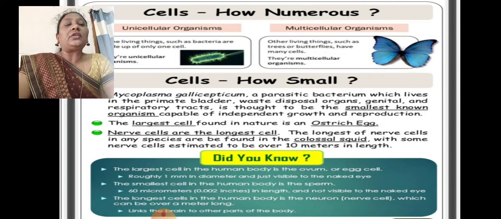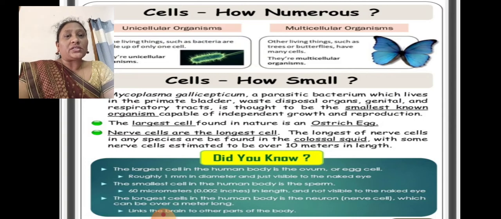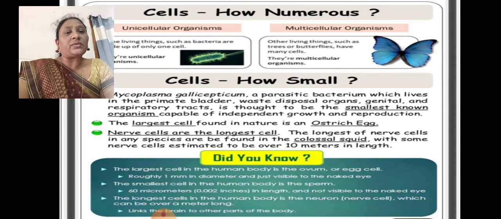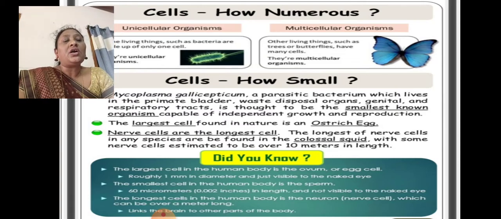The largest cell found in nature is an ostrich egg. So the smallest cell is a Mycoplasma bacterium and the largest cell is an ostrich egg. Okay, nerve cells are the longest cell. Where can we find the nerve cell? In the brain and the spinal cord. So nerve cells are the longest cell. The longest nerve cells in any species are found in the colossal squid, with some nerve cells estimated to be over 10 times in length.